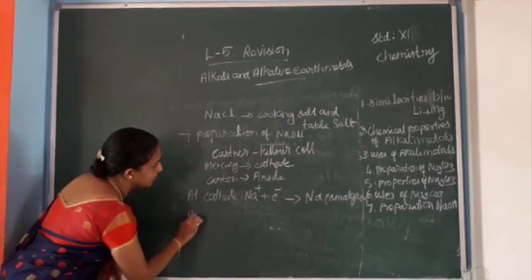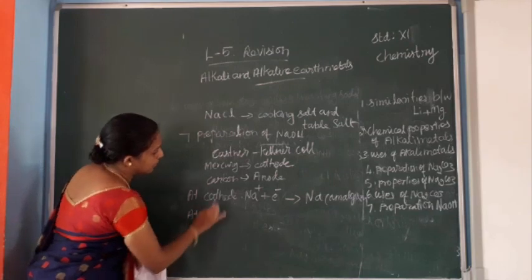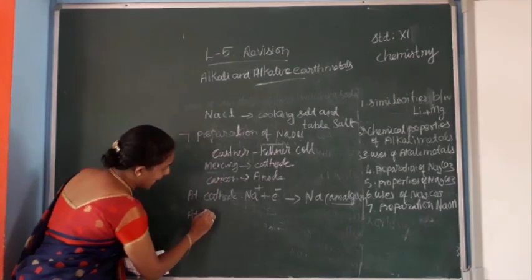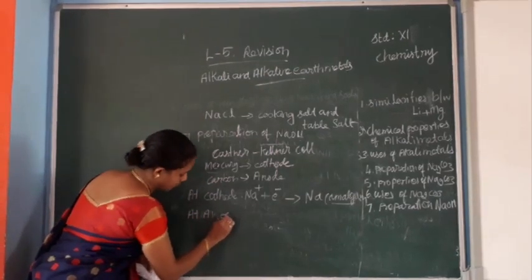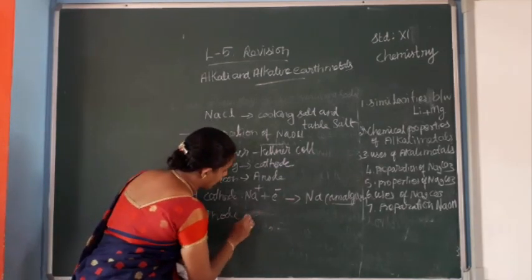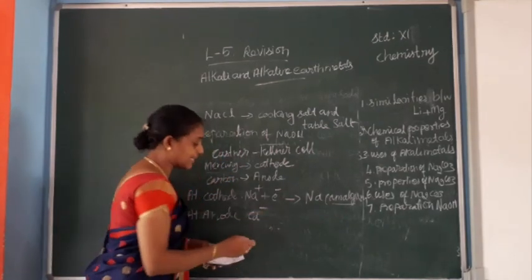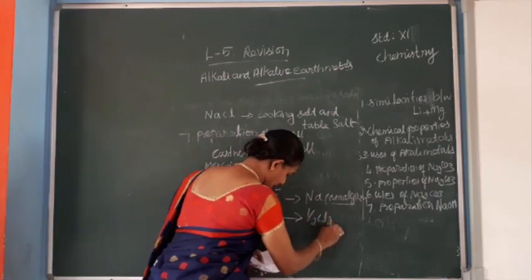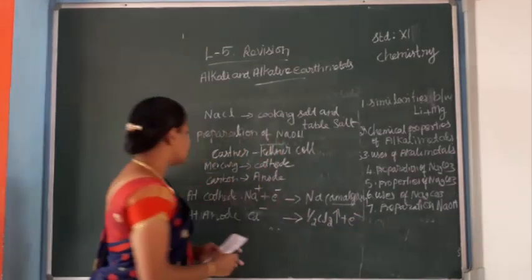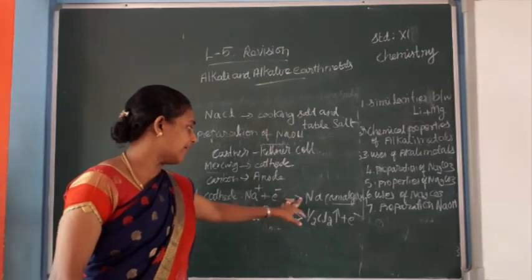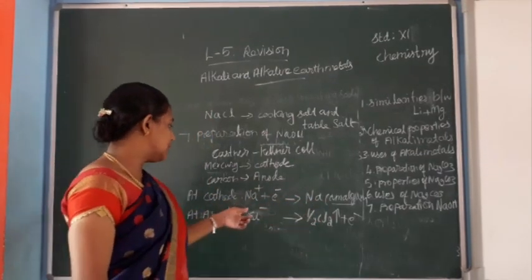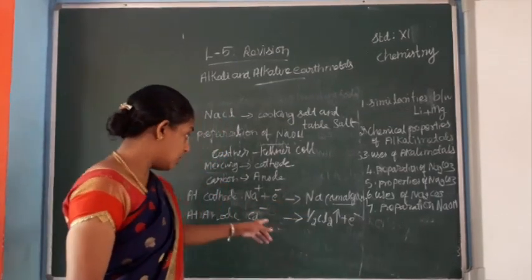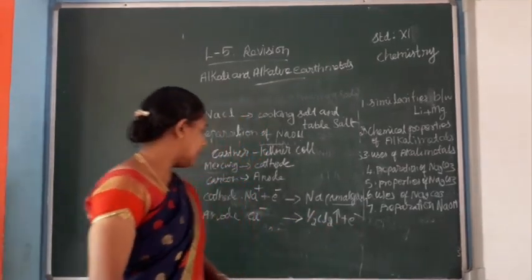Then at the anode, the mercury only forms the amalgam at the cathode. At the anode, chloride, Cl minus, loses an electron and we get half Cl2 and an electron. The sodium ion gains 1 electron to give sodium amalgam. Chloride loses 1 electron to give half Cl2 plus electron.